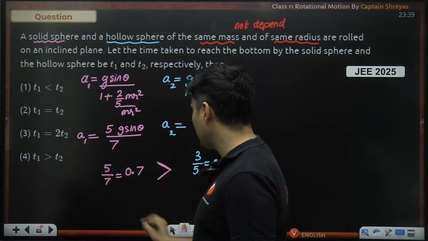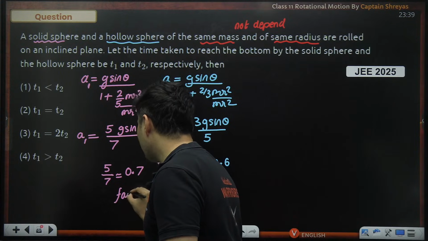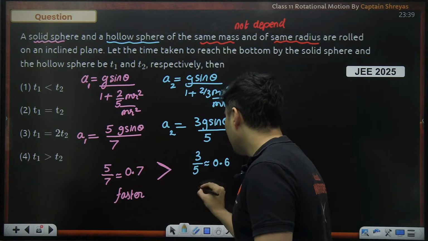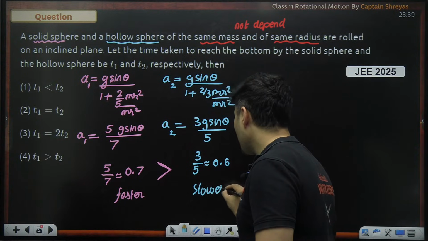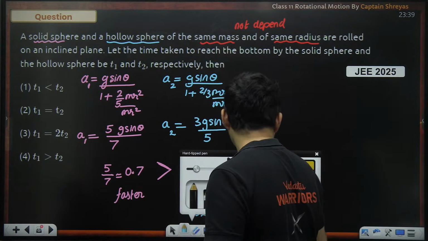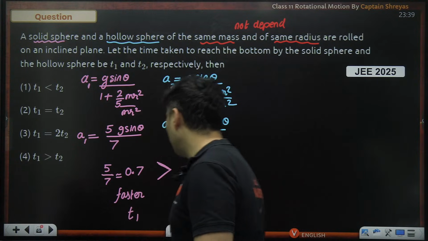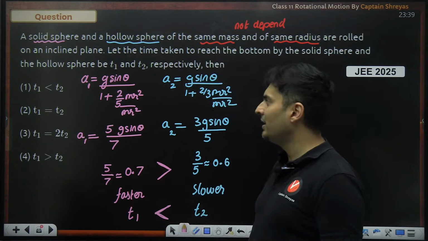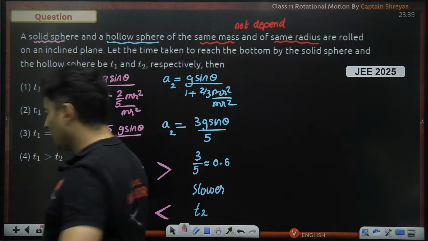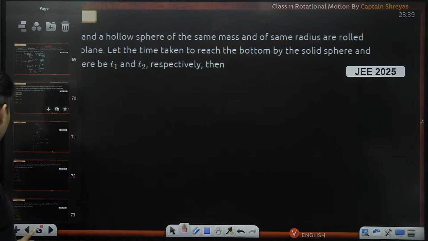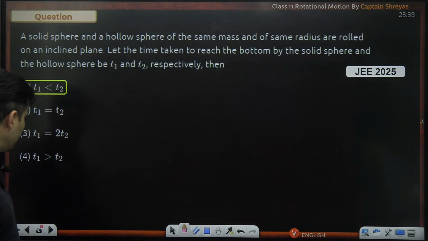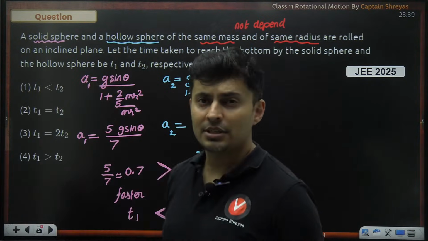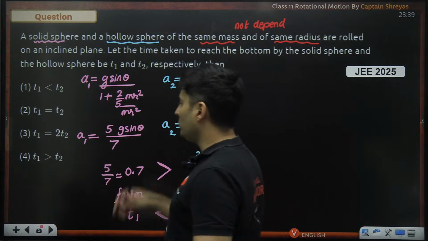So more acceleration means it is faster, and this hollow sphere is basically slower. So whatever times they are taking, T1 and T2, if I compare them, fast means less time, slow means more time. So T2 will be more than T1. Hence option number 1 will be the correct answer. T2 is more than T1. So this kind of question can come in your JEE examination, based on this formula.